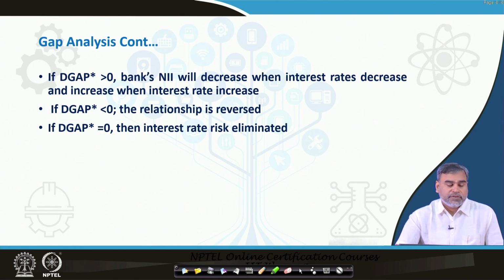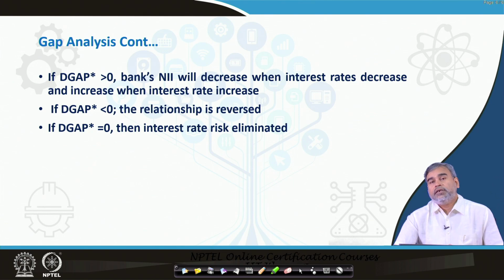If duration gap star is less than 0, the relationship is reversed, and obviously, if the duration gap star is equal to 0, then the interest rate risk is completely eliminated, which is the process of immunization.